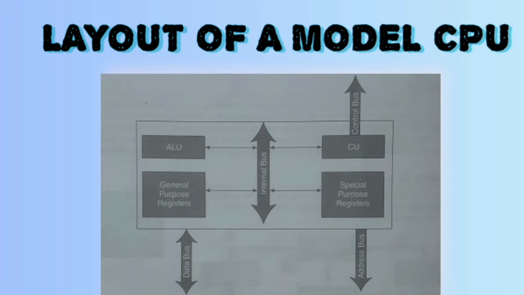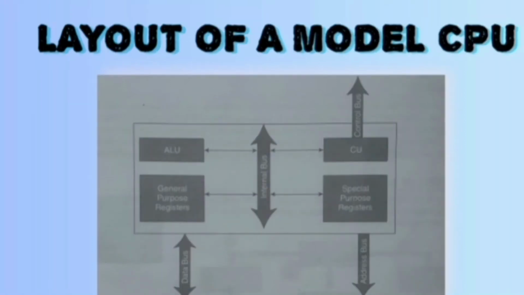The units present inside the CPU interact with each other through an internal bus. Signals created by the CPU also control the activities of the various components within the CPU. Apart from the internal bus, three other buses also interface the CPU. The control bus carries control signals generated by the CPU to the memory and all the peripherals. The address bus carries an address to locate a word in memory. Finally, the data bus is used to carry data and information to and from the components of the computer. In addition to the units mentioned so far, modern day CPUs are also equipped with high speed on-chip memory units known as the cache memory.